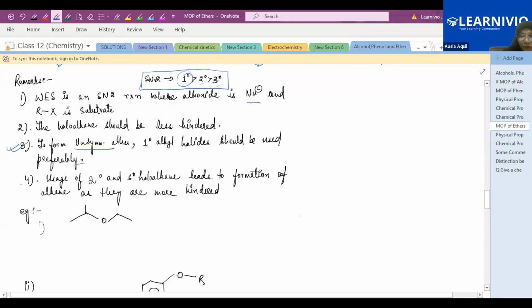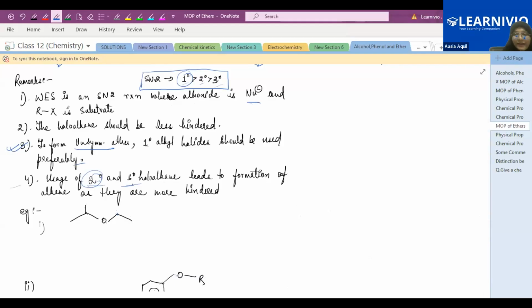If you use a secondary or tertiary alkyl halide, it leads to the formation of alkene along with the ether. It will give you alkene plus ether. I have explained why: because in secondary and tertiary haloalkanes there are more alkyl groups, and alkyl groups are plus I effect groups, so they will hinder the attack of the nucleophile.